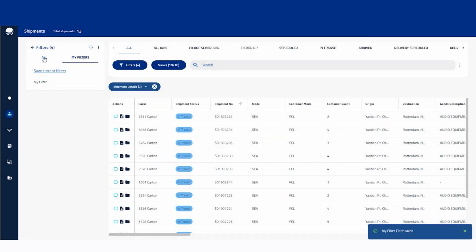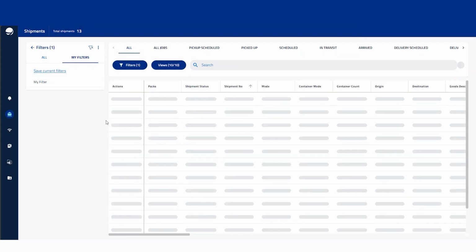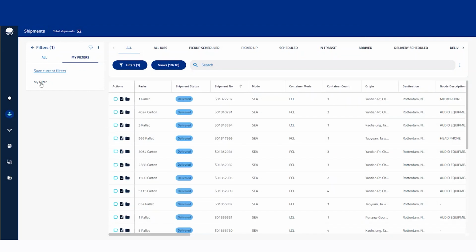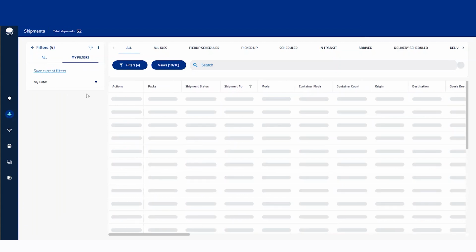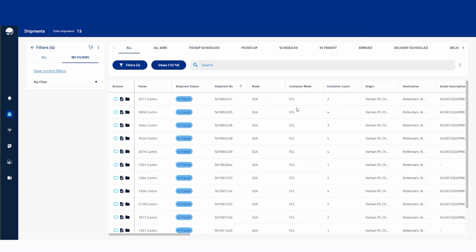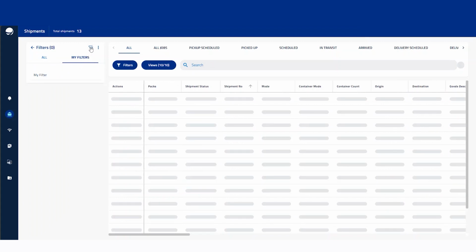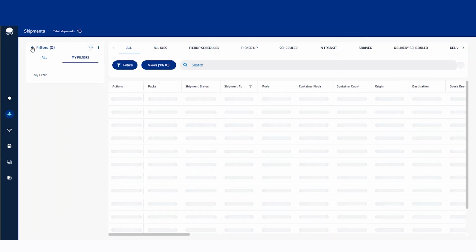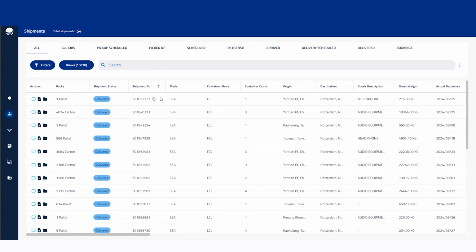And then whenever you log back into Orchestra, you will always have this filter ready to select within your account. So you just come over to the My Filters section, press My Filter, and then that one will be saved, ready for you to come back in and see. So if you're someone who has to watch a particular lane, or you wanted to see all of the in-transit shipments going from China to the Netherlands, then this is a really nice way to save time on having to constantly apply the filters. And then to wipe the filter, we can just press that button up there, and it will return the view back to normal. So that is going to be everything in the sort of shipment overview screen, if you like.